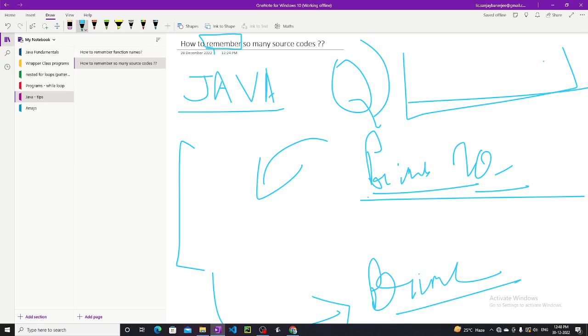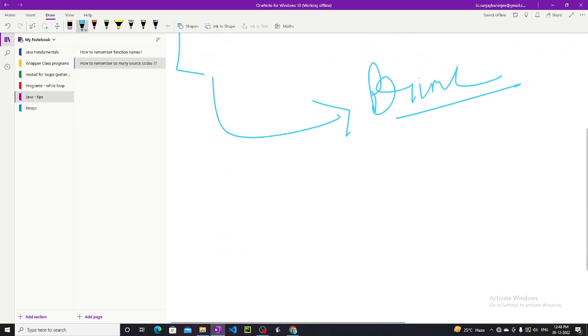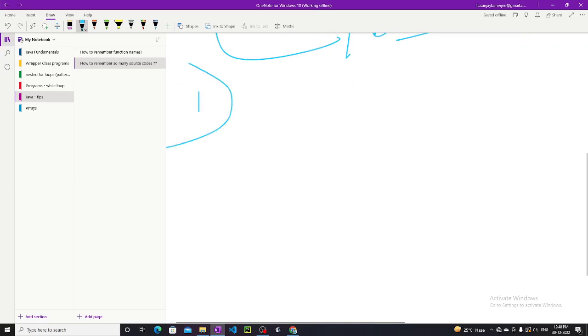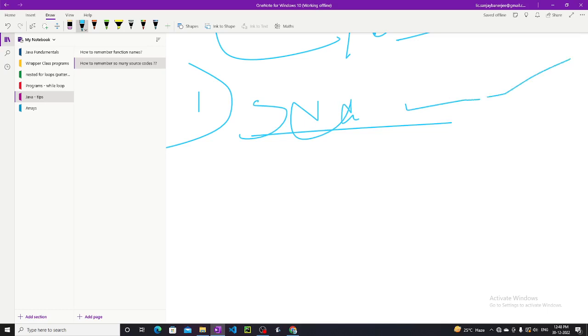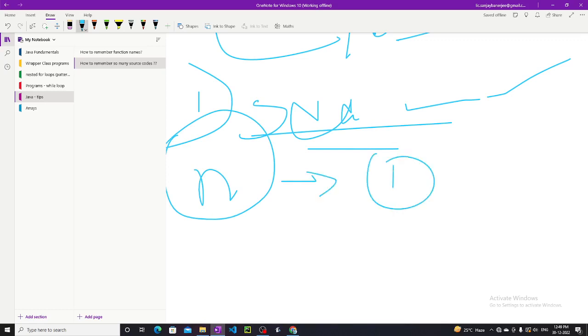So if I take this question as an example, what do I have to do? First, I have to take a number as an input. Very basic thing with the Scanner class, Scanner sc equals new Scanner and so on. So I make the scanner object, then I tell the user to enter a number, and that number I store, for example, in n. My first step would be to take the value of n from the user.